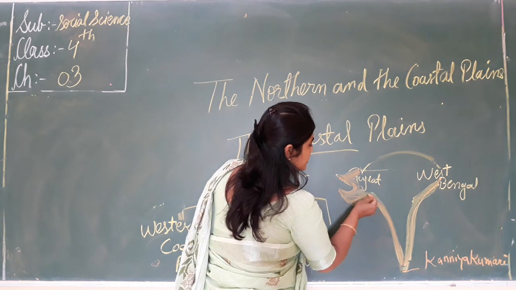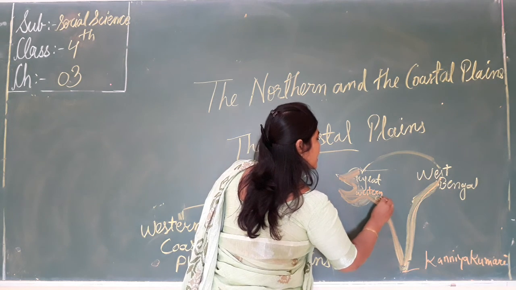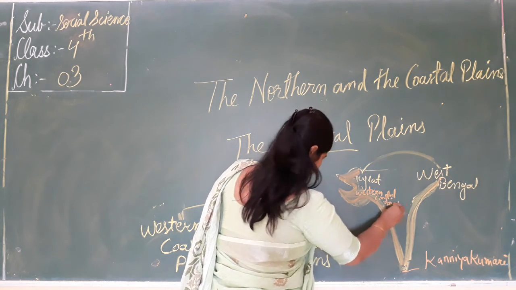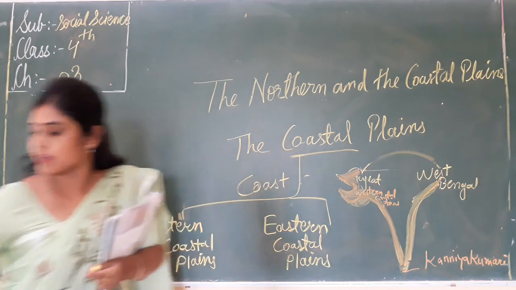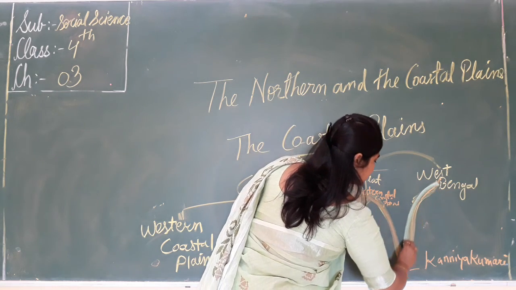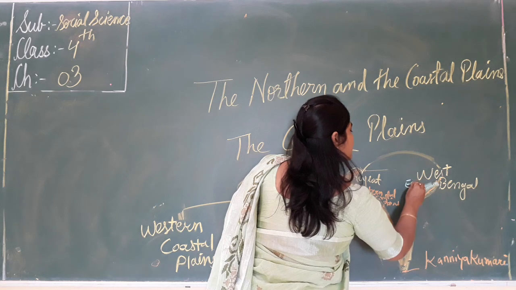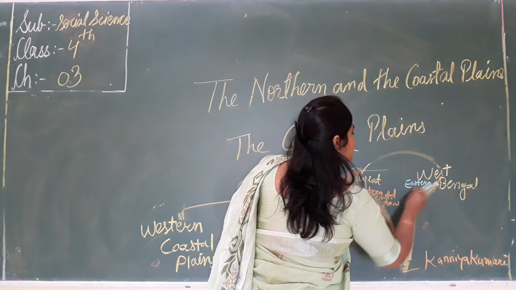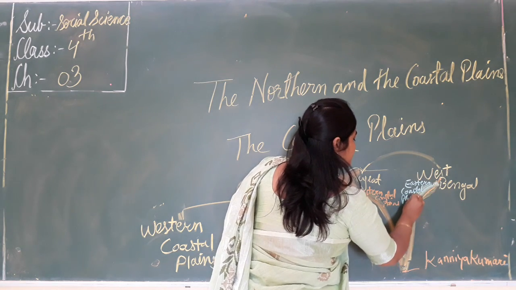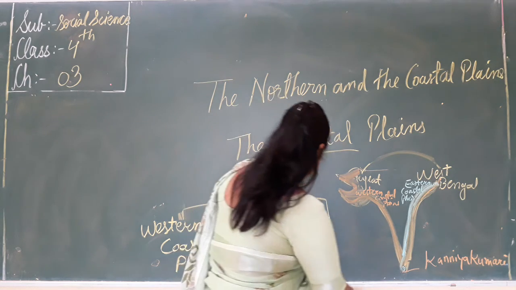This is the western coastal plains. And this green color is the eastern coastal plains. Both meet at a point.